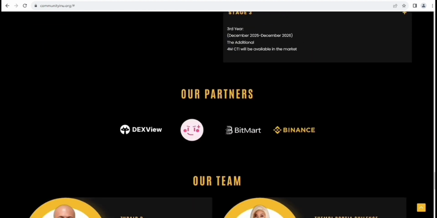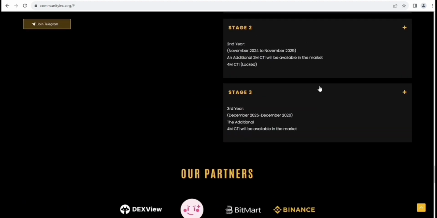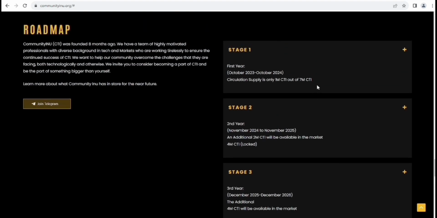Their partners include DexView, Bitmark, and Binance. But guys, one more thing about the roadmap: I think they will update it as soon as possible. Otherwise, if they just keep it like that, obviously it's a bad project. I hope that they will change it as soon as possible, like they will update it.